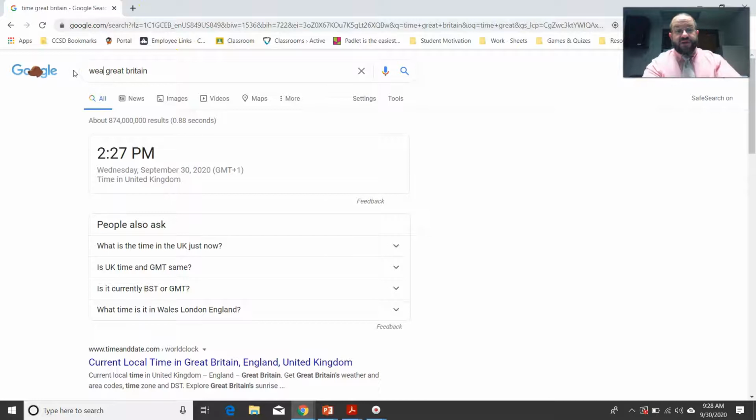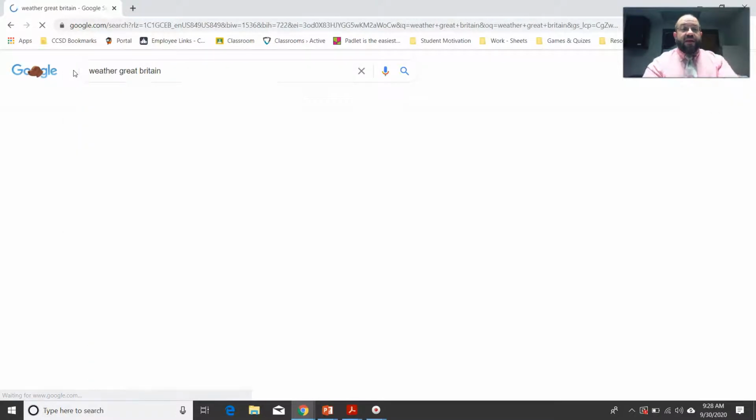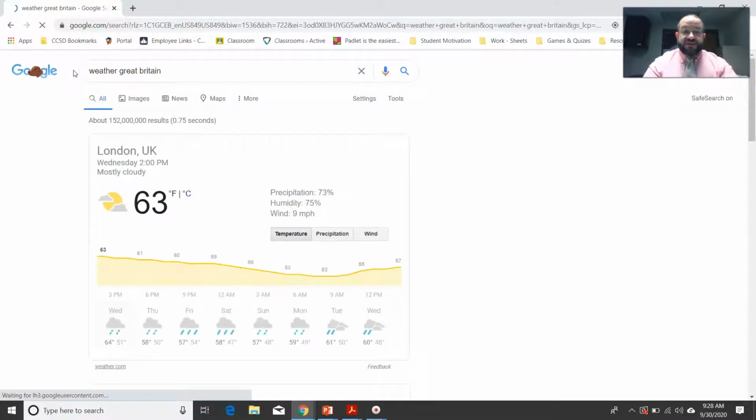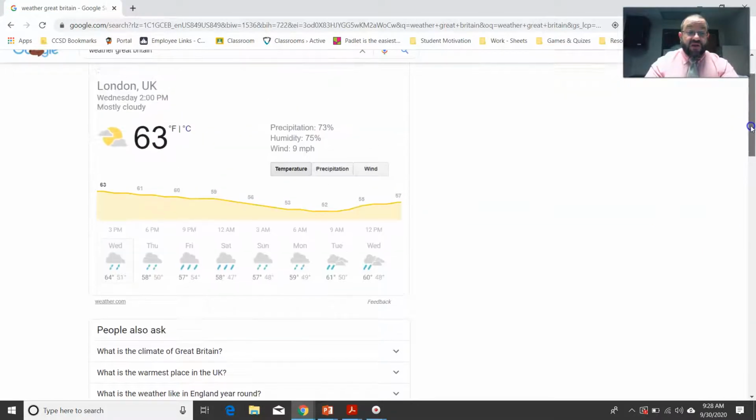Let's find out what the weather is for today in Great Britain. All right, so today the weather is rainy and cold. Oh boy, right? I can see right here that in London, in the United Kingdom, which is Great Britain, it is 63 degrees currently. They have already hit their high temperature. They're going to be on a steady downhill turn until about 9 o'clock in the morning, right? Fair enough. So that is currently the weather in Great Britain.